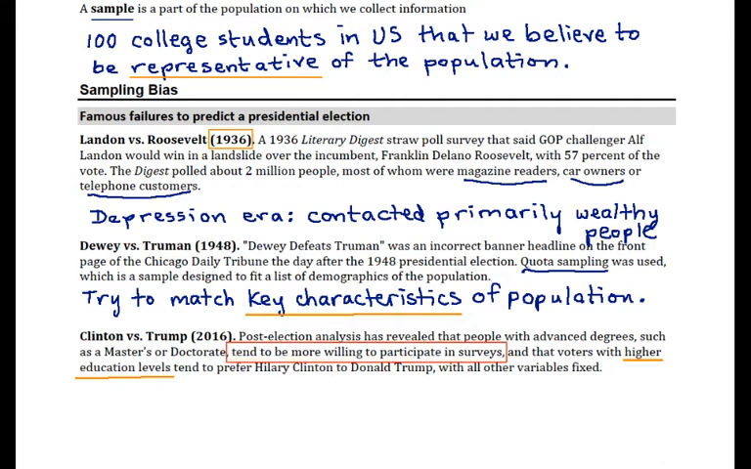So when you put these two facts together, what you find is that the Hillary Clinton supporters are just easier for the pollsters to reach than the Donald Trump supporters. And so naturally, they're going to come out overrepresented in the polls.